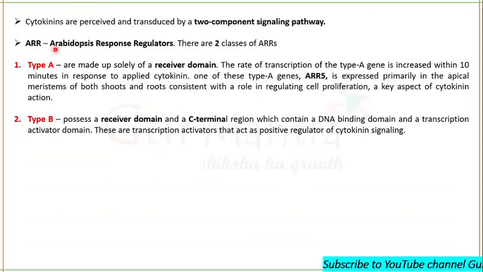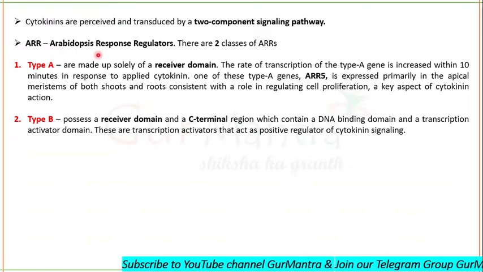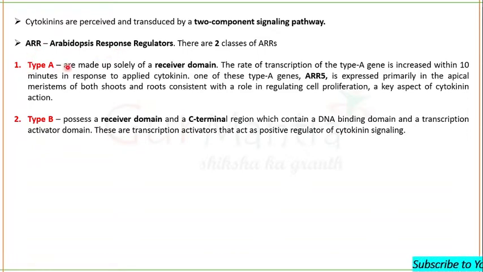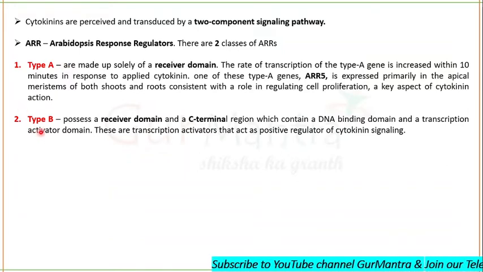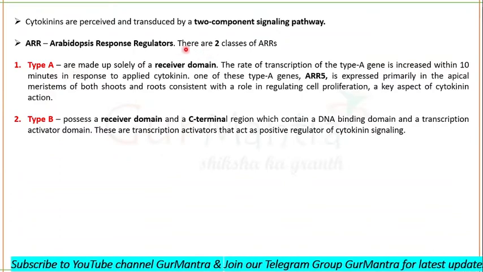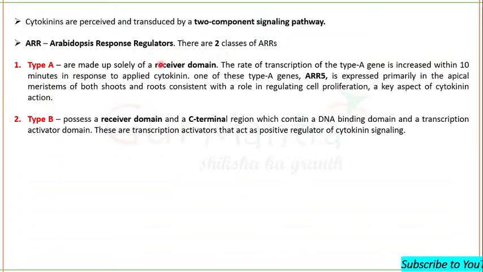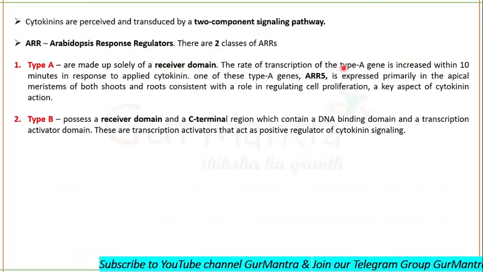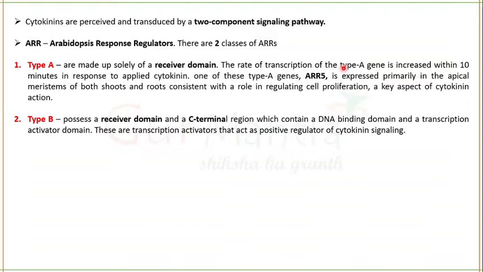Okay, so we know that Arabidopsis response regulators are of two types. One is type A, and the other one is type B. Type A will only be made up of a receiver domain, and the type A response element will be responsible for the activation of type A genes.